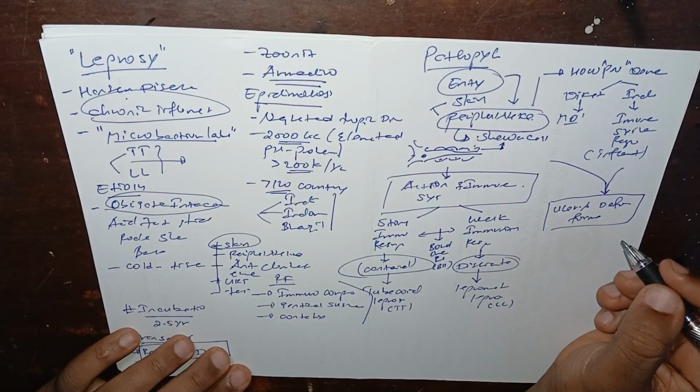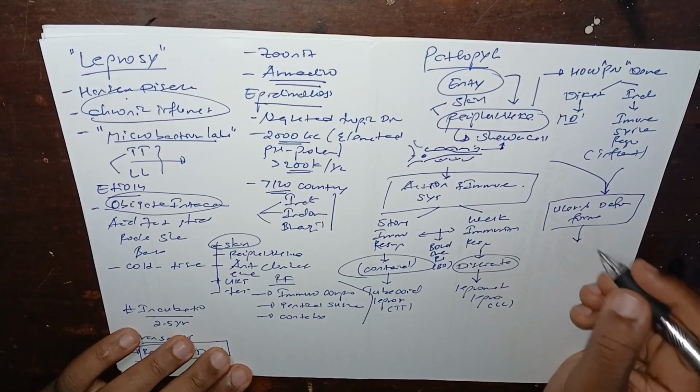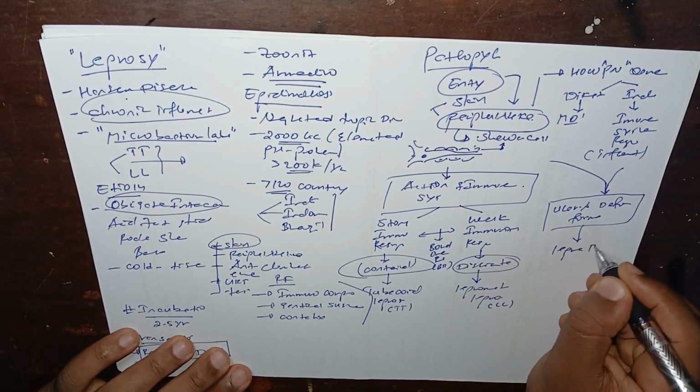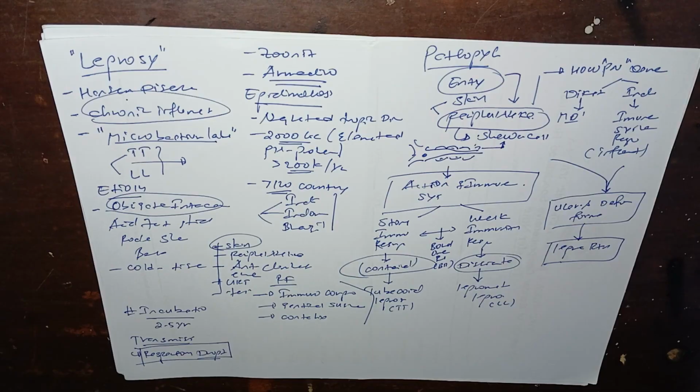Ulcers and deformity form because of sudden swelling. Then, if the patient is left untreated, the final outcome will be lepra reaction. What is a lepra reaction? In leprosy, our immune system suddenly gains strength and starts to attack our own body, causing severe destruction. Because of this lepra reaction, the patient may lose limbs, extremities and digits, and have big deformities and ulcers.